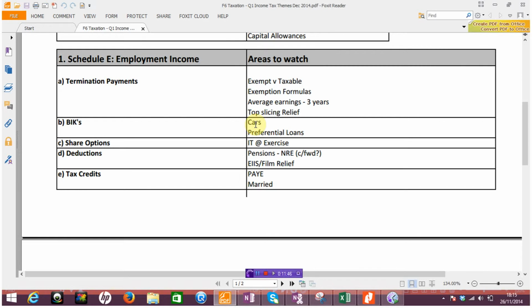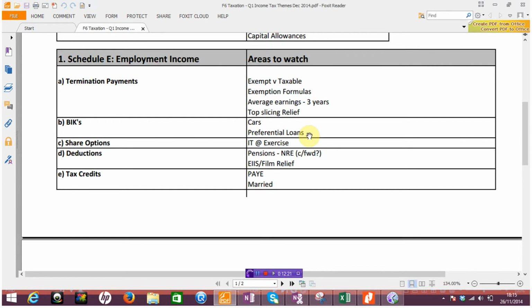Okay, so just watch out for that, and also watch out for the examiner doing his old favorite of building in some sort of private use percentage for an employed person, and wondering whether or not you're going to apply that sort of percentage in some way. Bear in mind it's irrelevant, because the benefit in kind calculation is taking into account the private use element. So any private use element for an employee, let's say, is not relevant. That would only be relevant for case 1 or case 2 or a self-employed person.